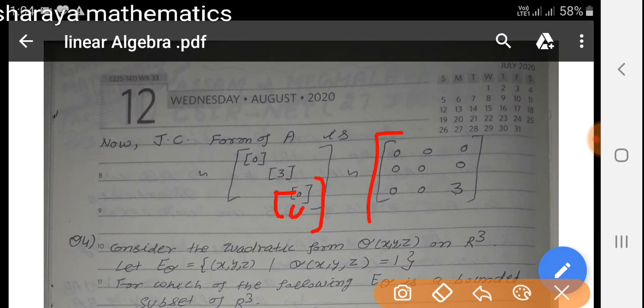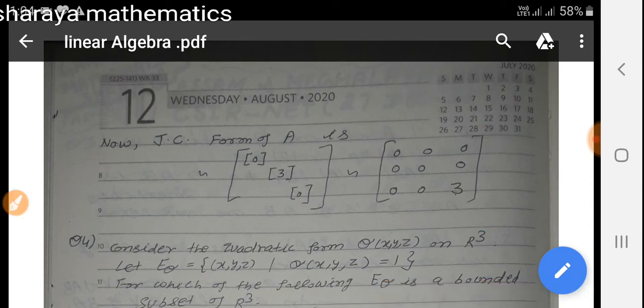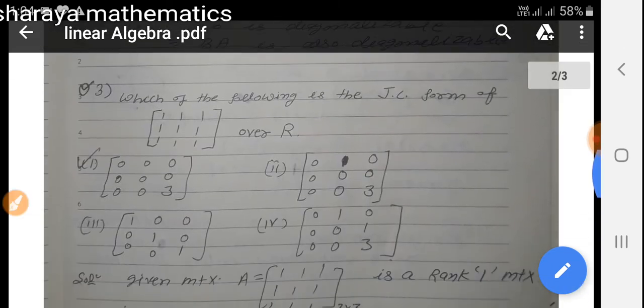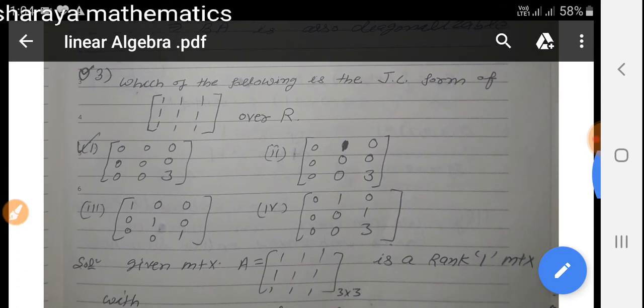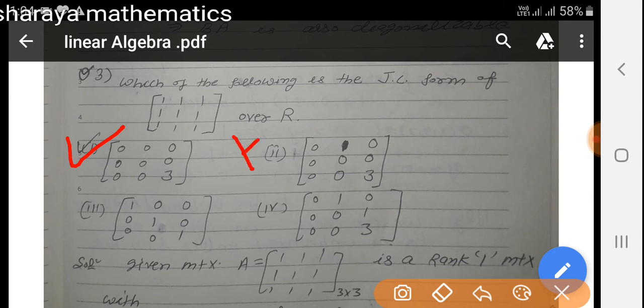So the JC form becomes 0 0 0, second row is 0 0 0, and third row is 0 0 3. All blocks are of order 1. So option 1 is the correct option here. This is the JC form of this given matrix and all the other options are wrong. Okay,